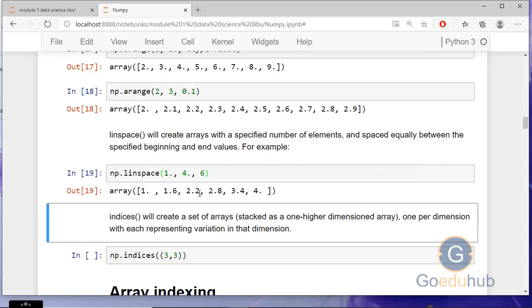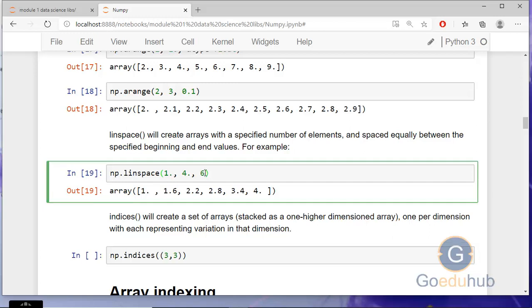We have only 6 elements and all the elements have equal spacing. Like the first is 1 and the second is 1.6, so the difference is 0.6. Similarly 1.6 to 2.2, the difference is 0.6. So it creates the specified number of elements equally spaced. Here we have specified the number of elements as 6 and the range from 1 to 4, equally spaced.